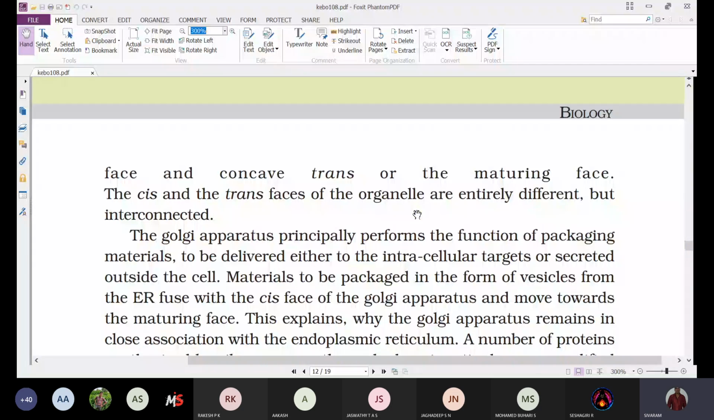The Golgi, what is its function? The Golgi apparatus principally performs the function of packaging material to be delivered either to intracellular targets or secreted outside of the cell.